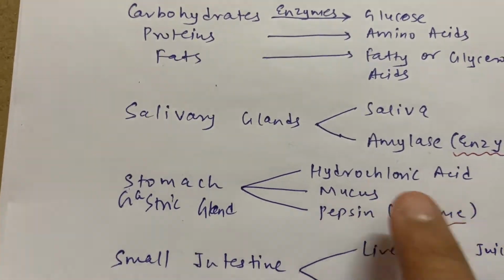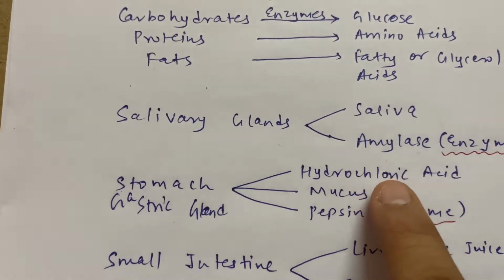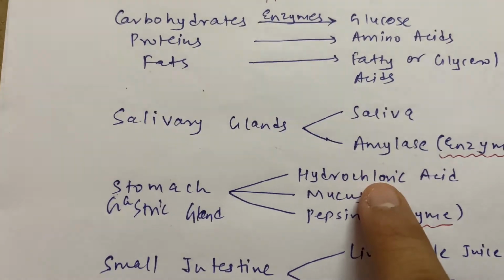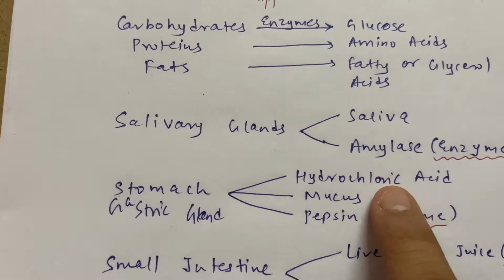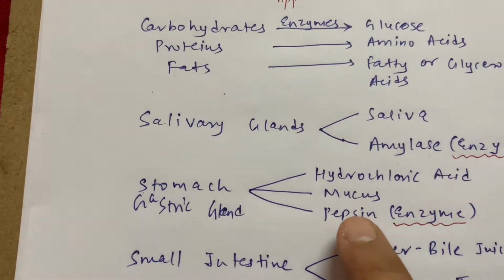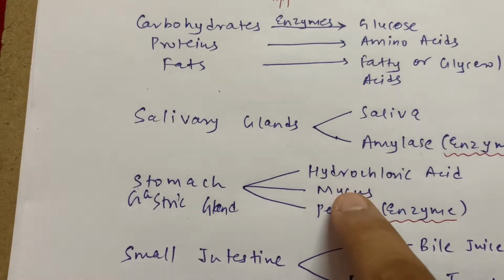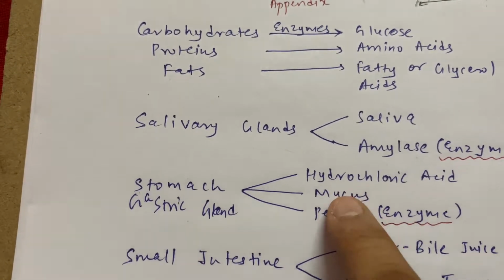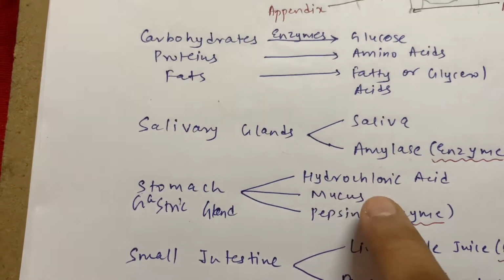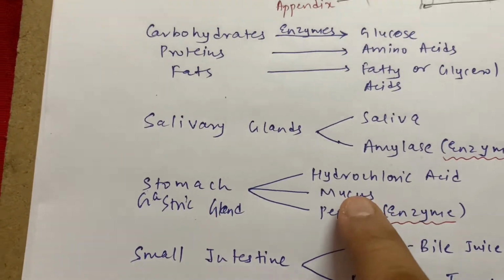Now what are the functions of these? What does hydrochloric acid do? It converts big food molecules into small food molecules. Moreover, it facilitates the function of the pepsin enzyme, correct? Now what does mucus do? Mucus prevents the harmful effect of hydrochloric acid. As you know, sometimes our body creates so much hydrochloric acid that you can have acidity, correct?